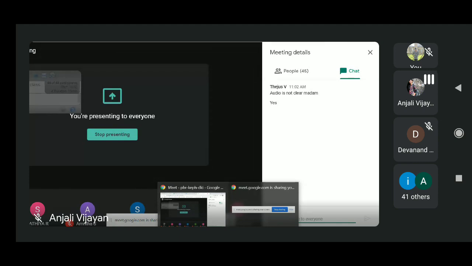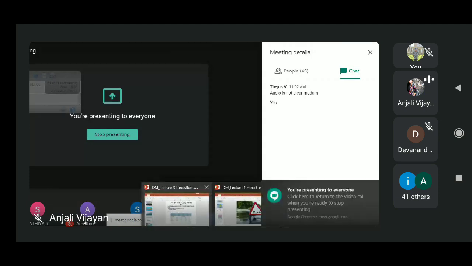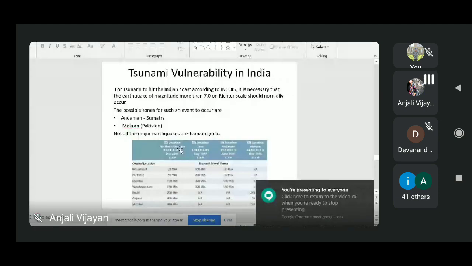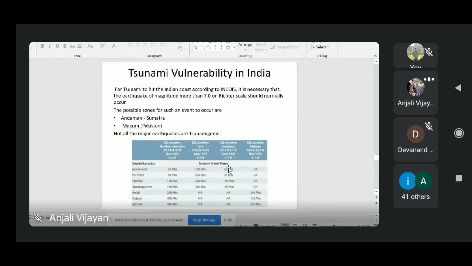Also, there is another factor: depending on the distance from the earthquake location, we can predict how much time the tsunami will take to reach the coastal area. So here I have given one table. This is the travel time of tsunami waves to a few Indian coastal locations for four historic earthquake events.